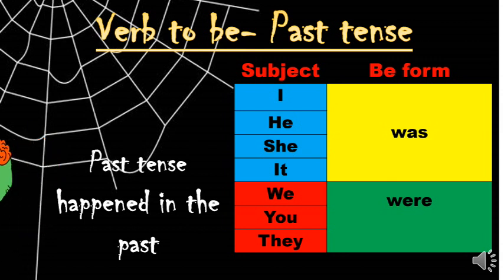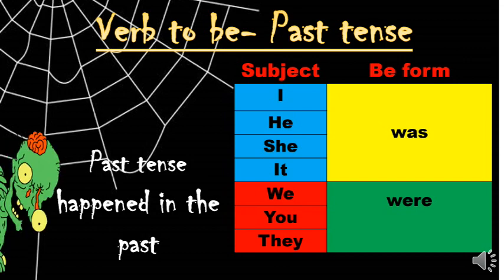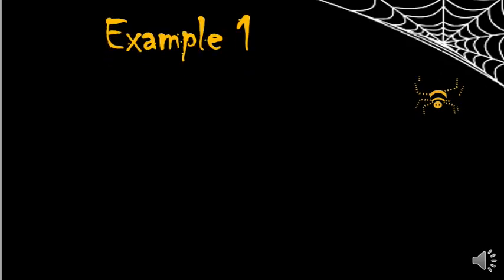You have to remember: I, he, she, it, you have to use was. We, you, they, you have to use were if it is past tense. Is it clear, students? Make sure you remember the two tables that I have taught by now. You have got two tables. One is with I am. Do you remember? That is simple present tense. Now I have taught about past tense. Do remember these things, okay?